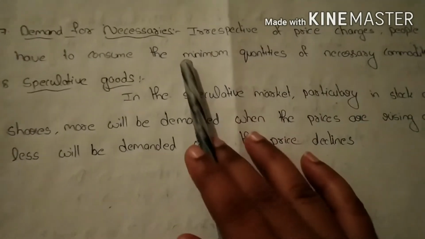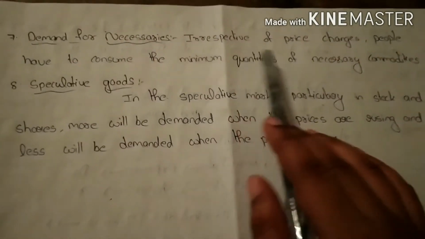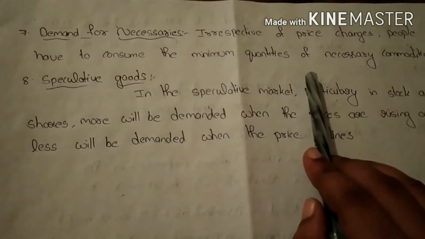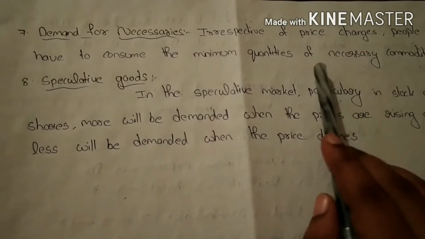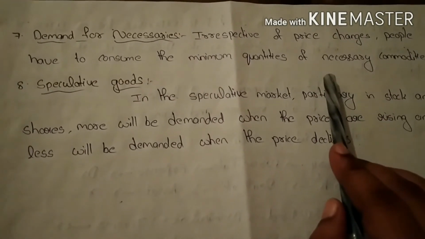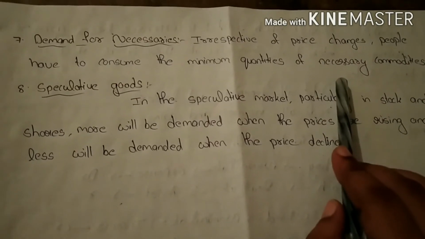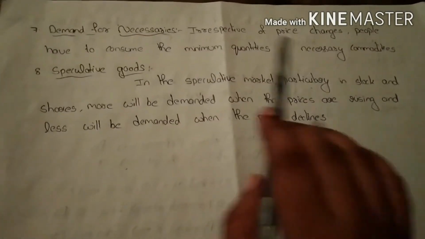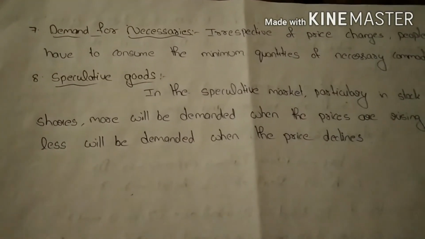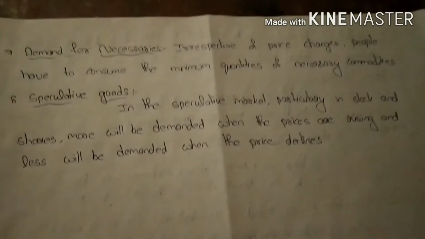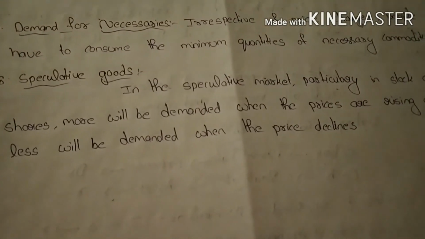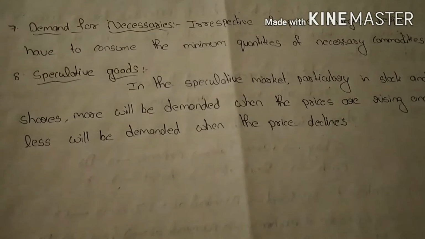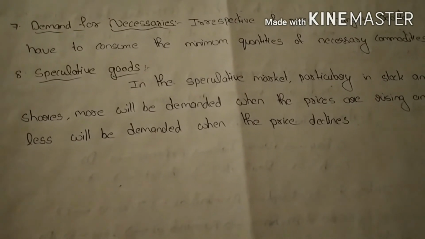Next, demand for necessaries. Irrespective of a price change, people have to consume the minimum quantities of necessary commodities. In the case of necessaries, people do not bother about the price. If the price rises or falls, they do not consider it because they fulfill their hunger with these necessities like rice, minimum food, clothes, etc. These are the basic necessities. So whether the price is high or not, they do not bother. They need to fulfill their hunger and their basic needs. So they spend the money.